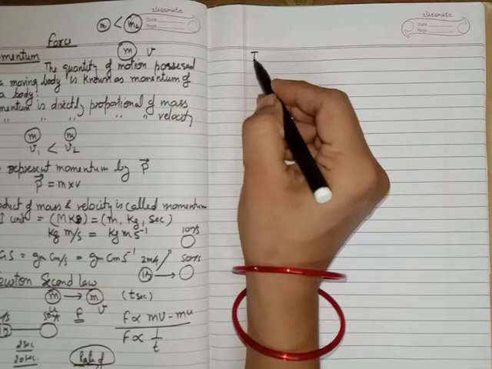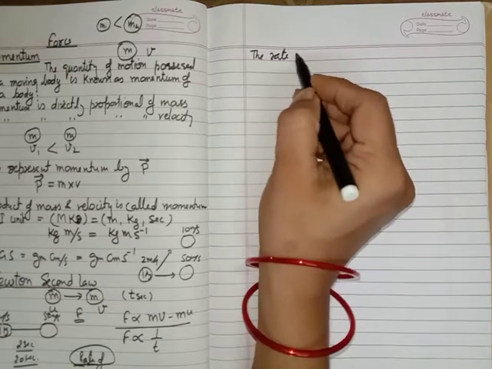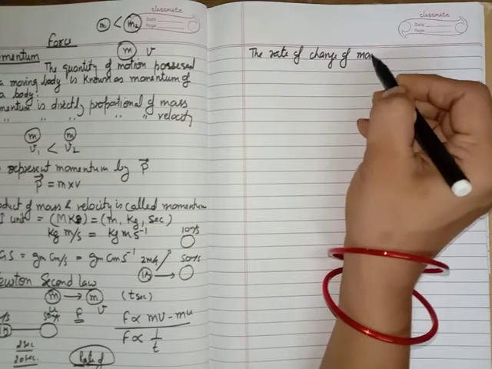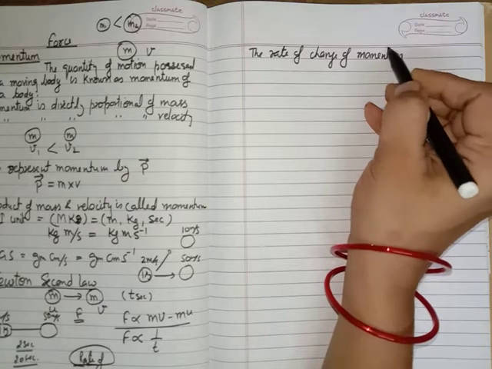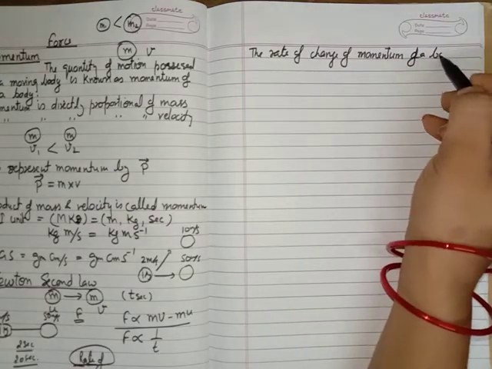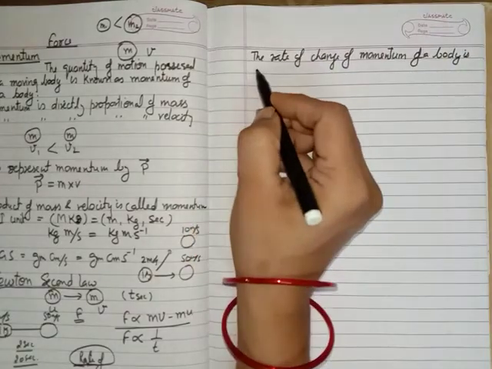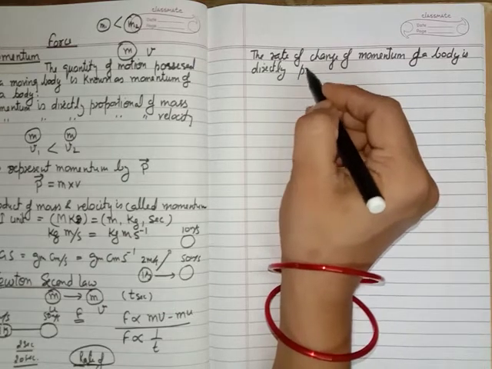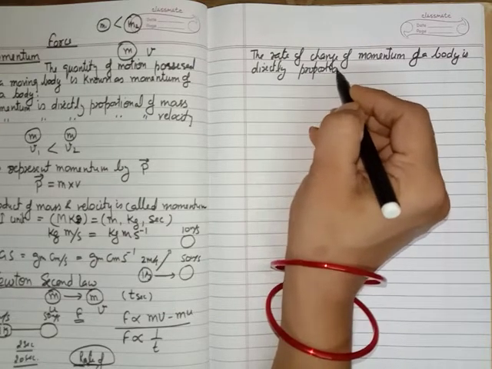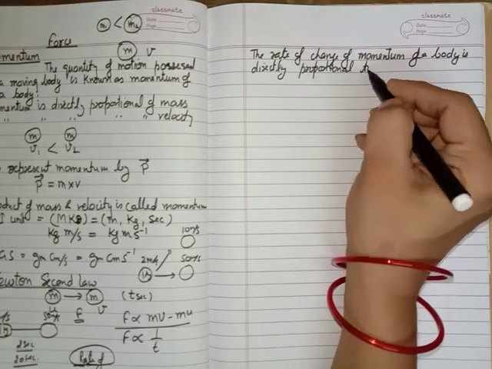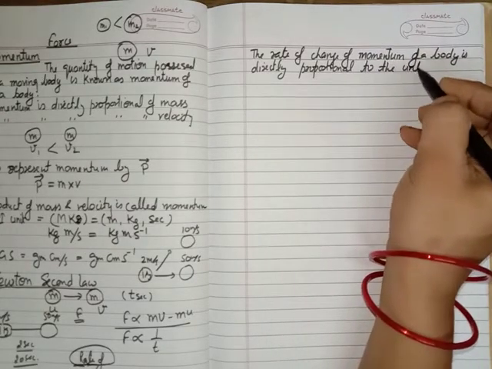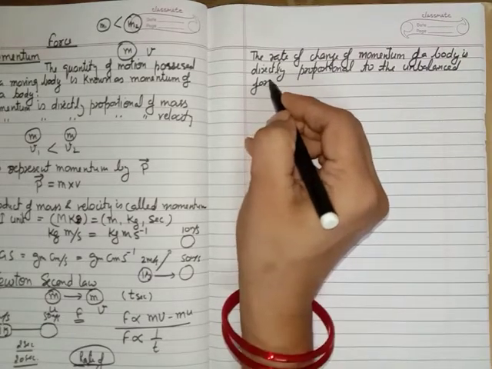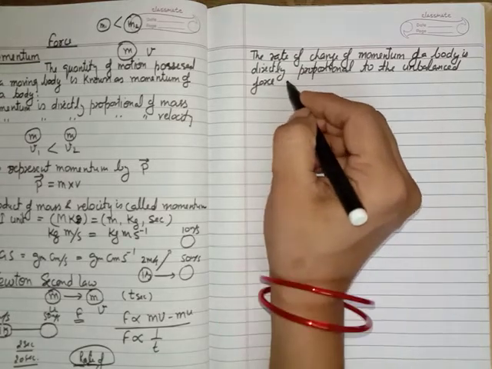Now you should write here: the rate of change of momentum of a body is directly proportional to the unbalanced force acting on it.